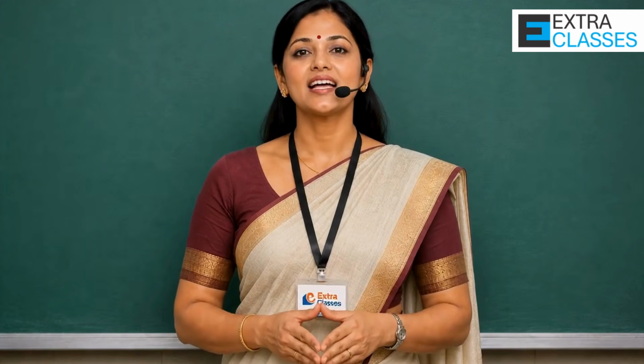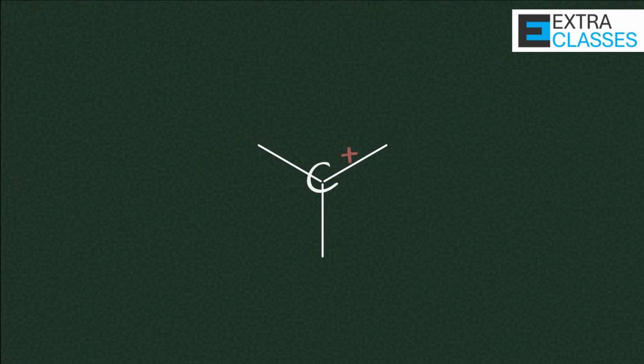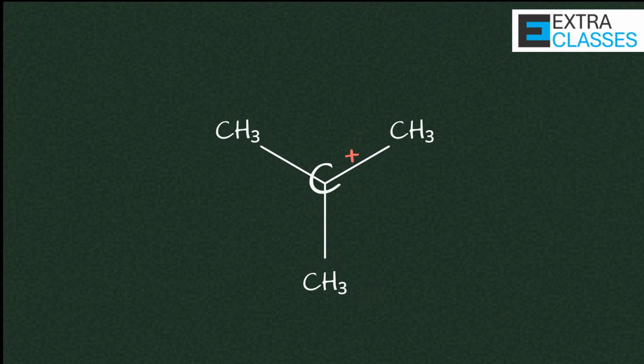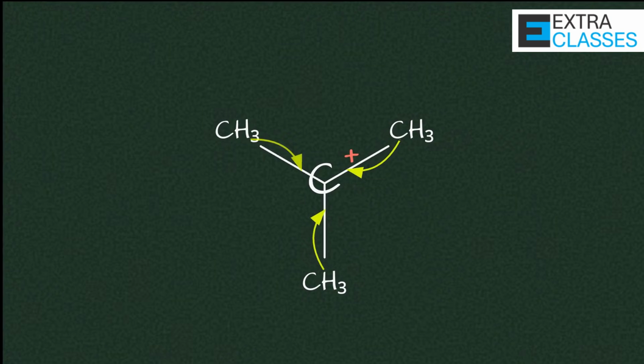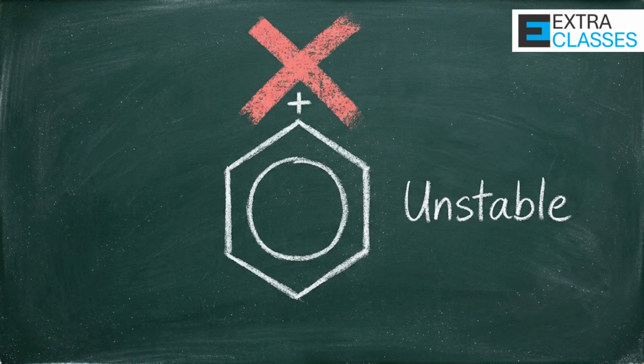Now let us analyze the SN1 mechanism. SN1 requires formation of a carbocation intermediate. In haloalkanes, tertiary carbocations can form easily because they are stabilized by hyperconjugation and inductive effects. But what happens if we try to form a carbocation from chlorobenzene? If the halogen leaves, a phenyl carbocation would form.